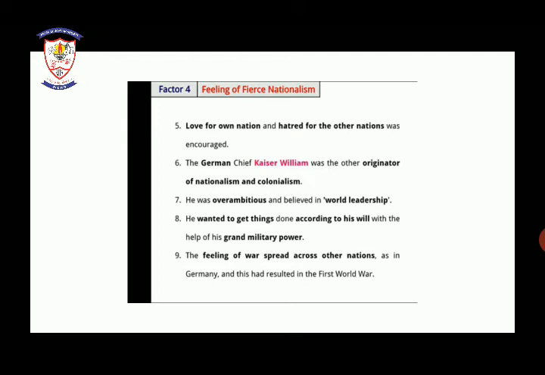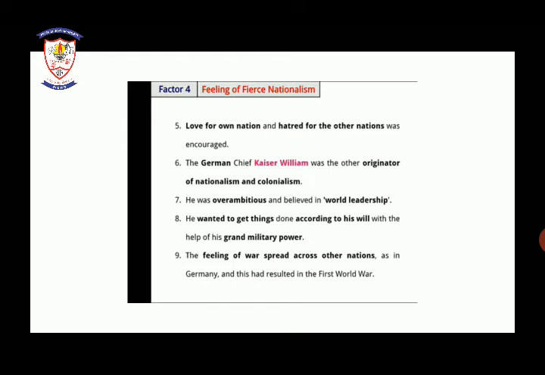Sixth, the German chief Kaiser Wilhelm was the originator of nationalism and colonialism. He was overambitious and always believed in world leadership. He wanted to get things done according to his will with the help of a grand military force.